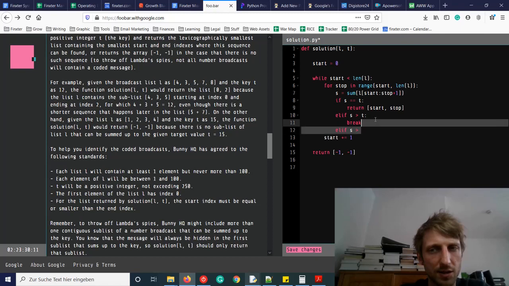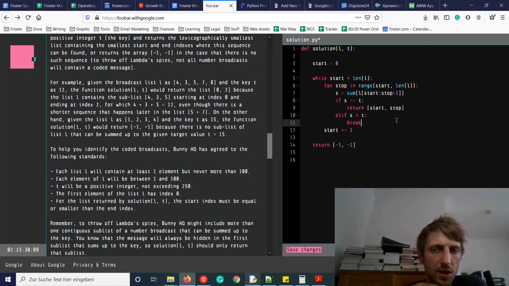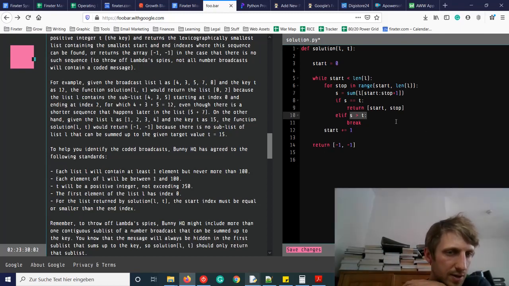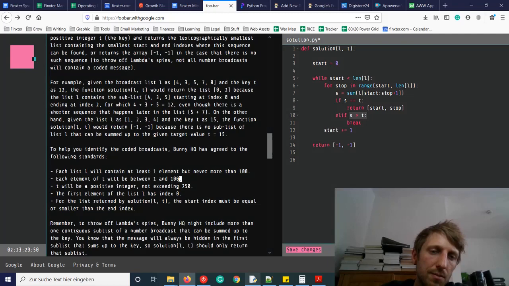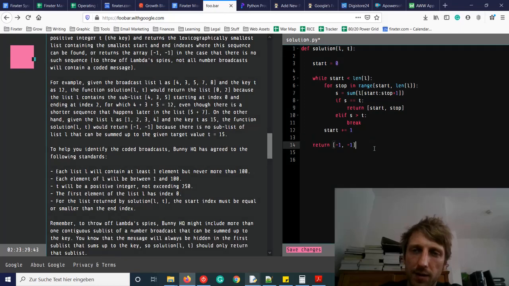Okay, this doesn't make sense. We don't need this because we already checked whether S is larger than T. But we already know that T is at most 250. The first element of the list L has index 0. For the list returned by solution LT, the start index must be equal or smaller than the end index. So I'm not sure why they give us the numerical constraints of this problem. There could be something way easier.